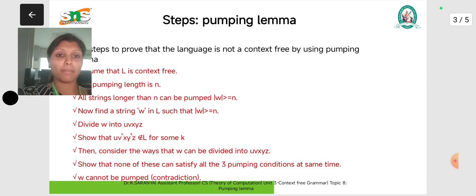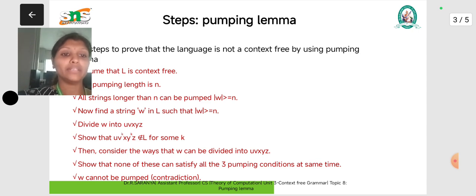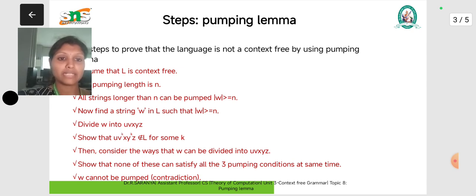Now find a string W in language L such that the length of W is greater than or equal to n. Divide W into U, V, X, Y, Z. Show that the pumped strings are not in the language for some k. Then consider the ways that W can be divided into U, V, X, Y, Z. Then show that none of these can satisfy all 3 pumping conditions at the same time. Therefore, W cannot be pumped. It's a contradiction that we analyze here.